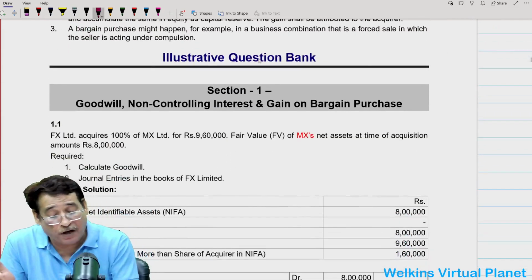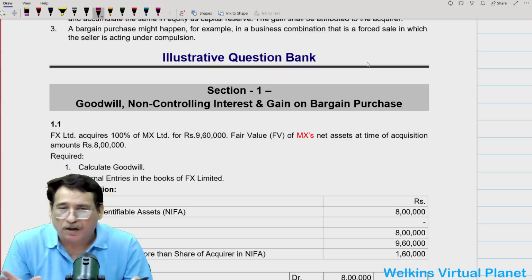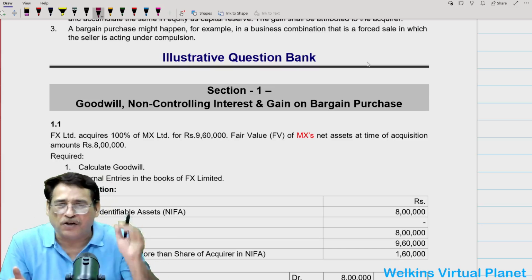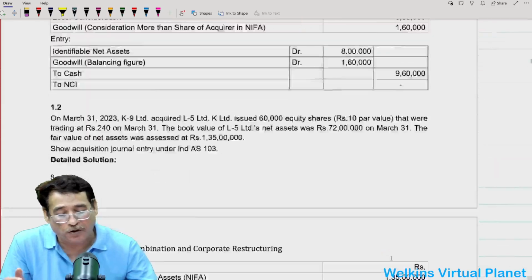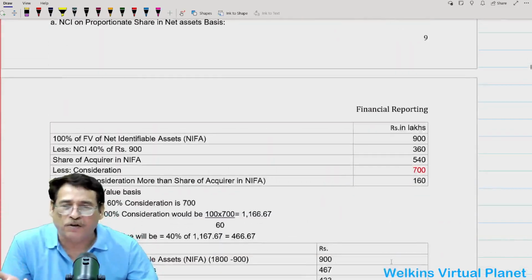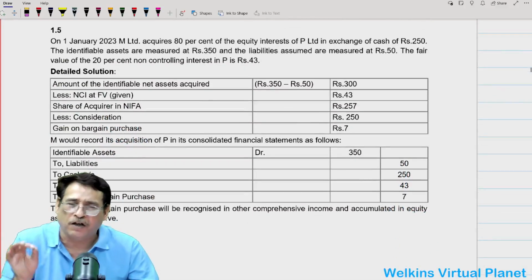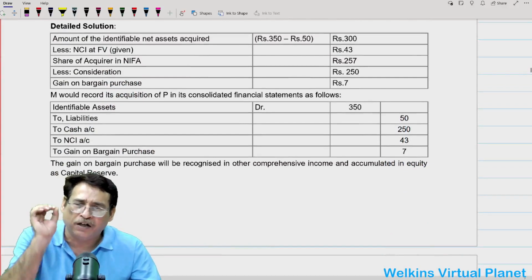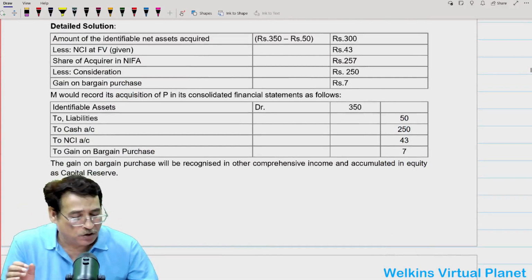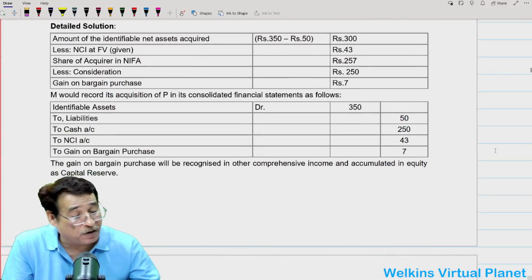And now we have kept an illustrative question bank, and there are so many sections and so many questions we are going to do. As I've already told you, we are going to cover every example, every illustration, and even test of your knowledge questions. So these are the things which I wanted to discuss with you.